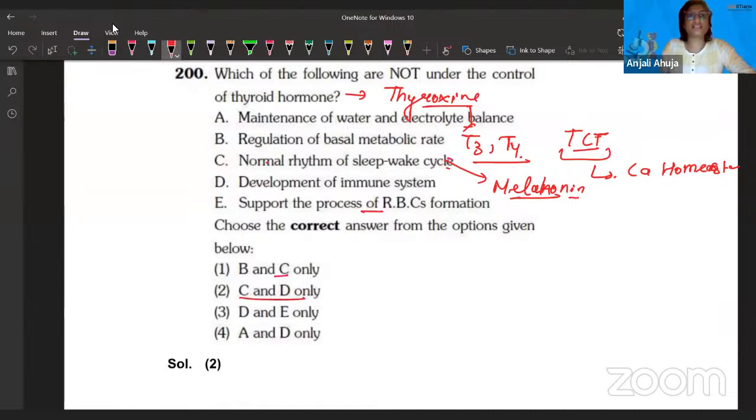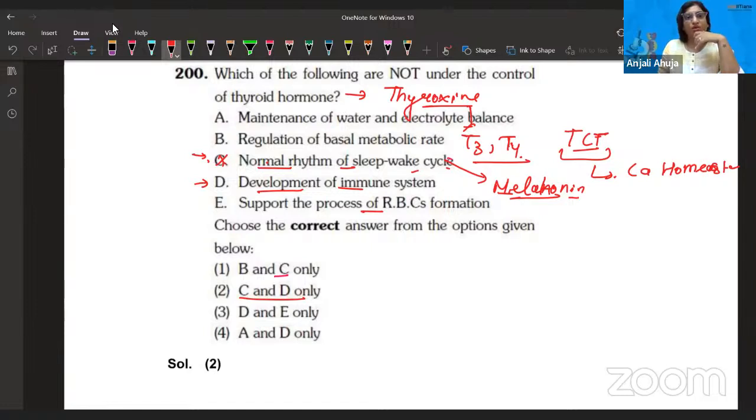According to them, C and D, they have told. So C is normal rhythm of the sleep-wake cycle. That is controlled by melatonin, I mentioned it. So that option is not under the control of the thyroid, so we can consider this one. And then D, they are saying development of immune system, because I told you this is controlled by the thymus gland. Thymosin hormone is there, which is controlling T cell maturation. So that's why they have considered C and D.